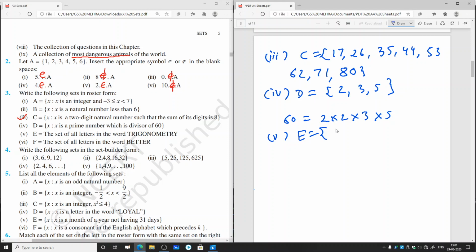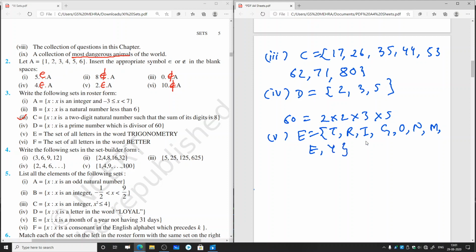The first letter is T, then we'll write R, then I, then G, then O, then N, then O is already written, so we'll not rewrite it. Then we'll write M, then we are having E. Then after E we'll not write this T because T is already there, also R is there, then we'll write Y. So the letters are T, R, I, G, O, N, M, E, Y.